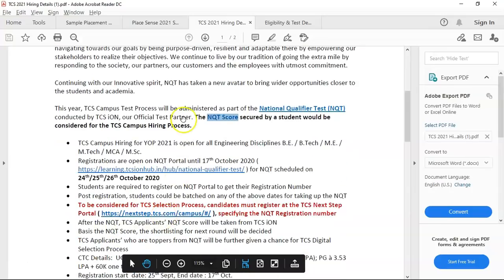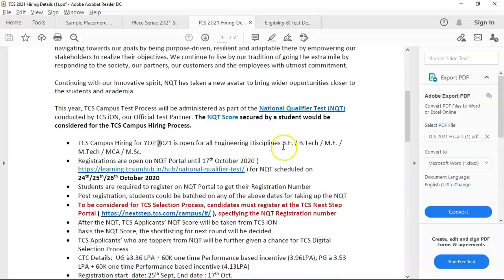Who is it open for? It is open for the 2021 batch for all the engineering disciplines: BE, BTech, ME, MTech, MCA, and MSc. Registration is open now. It is open until 17th October. You can click on this particular link. The test is scheduled on these 3 days. You will have it on one of these slots.